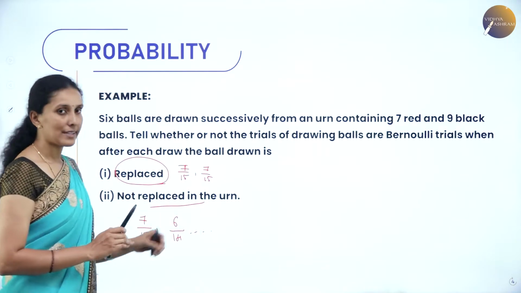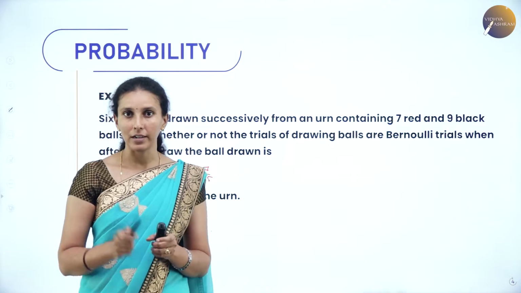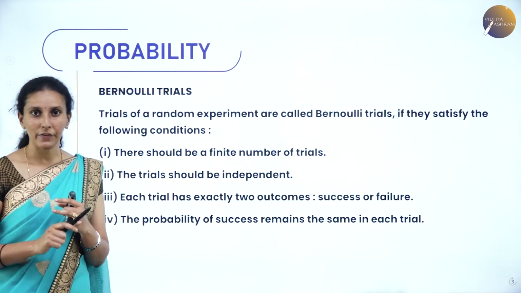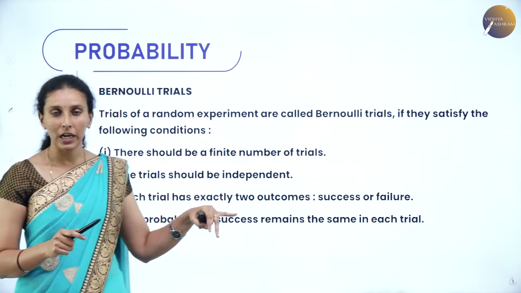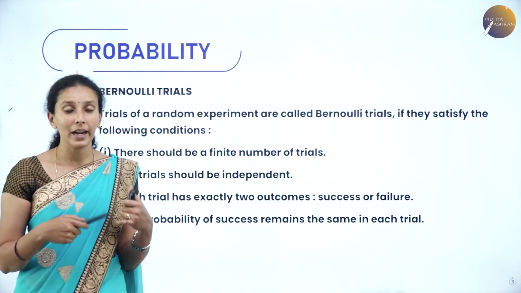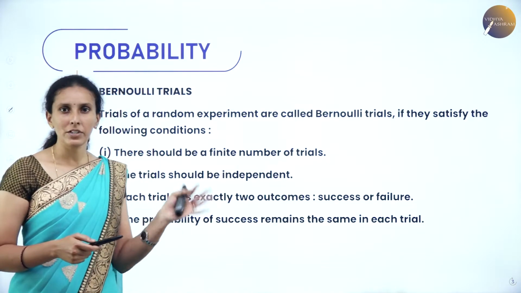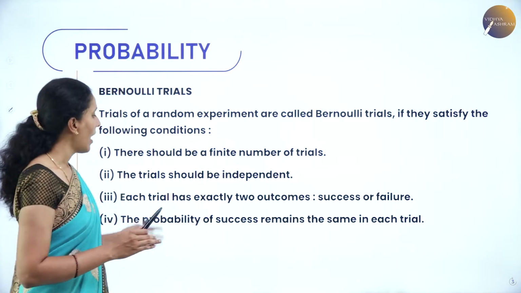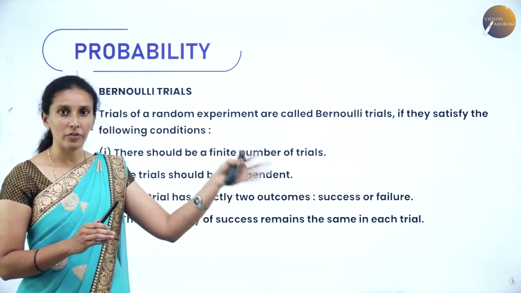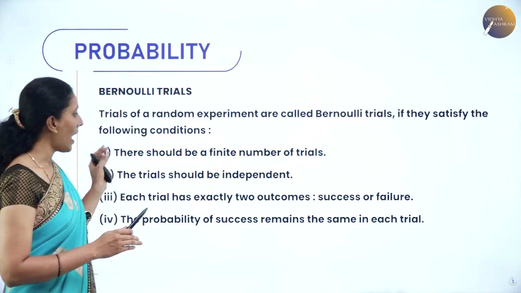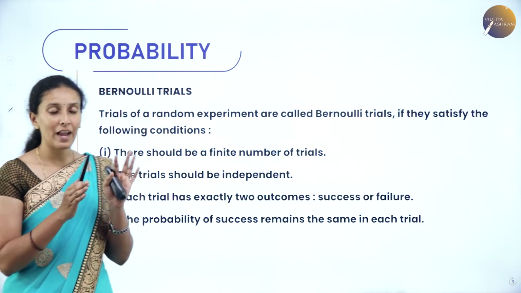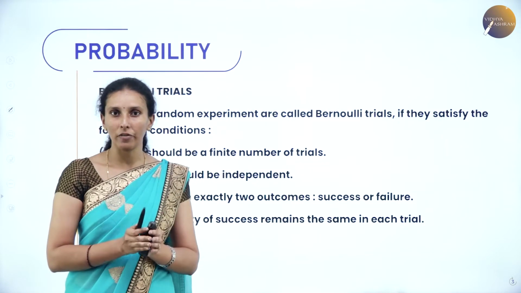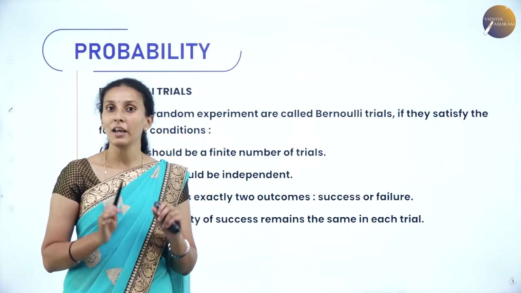Hence, the second case here, we can't say them as Bernoulli trials. Hence, for trials to be Bernoulli trials, the following conditions have to be satisfied. The probability of success, which we have taken as an example of getting red, must be 7 by 15 every time you make a trial, independent of the next trial. And there should be a finite number of trials, meaning we have to fix a number of trials, say 10 times, 50 times, 100 times. So the number of trials must be finite here.